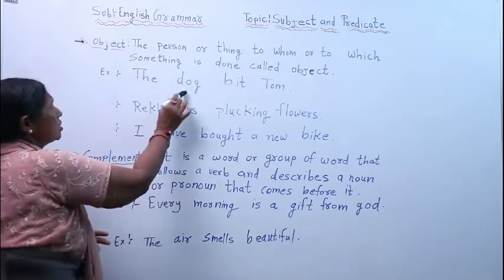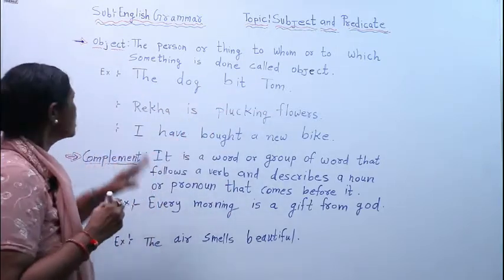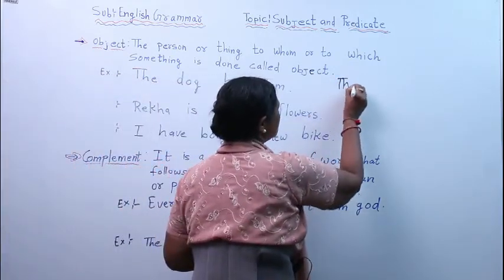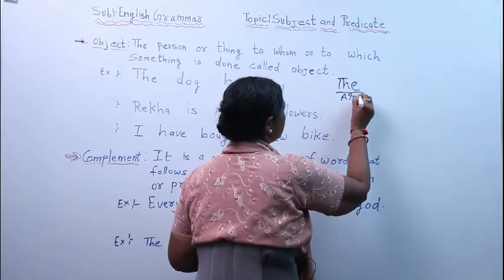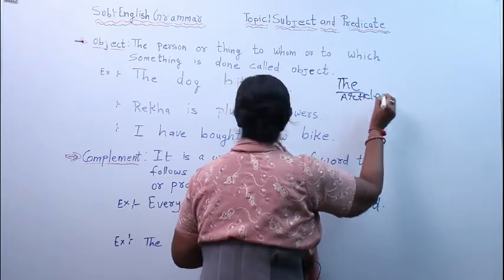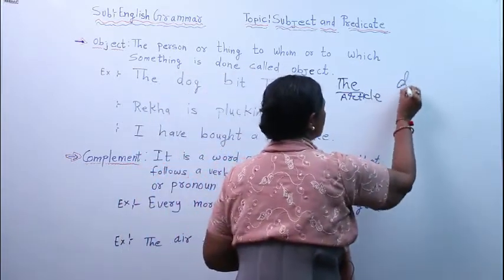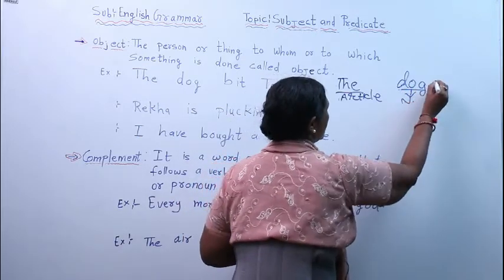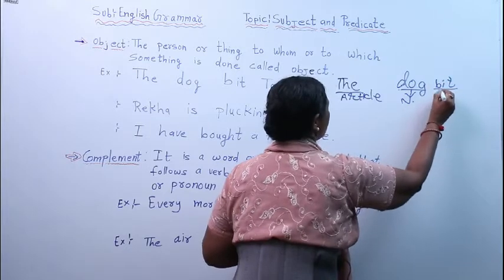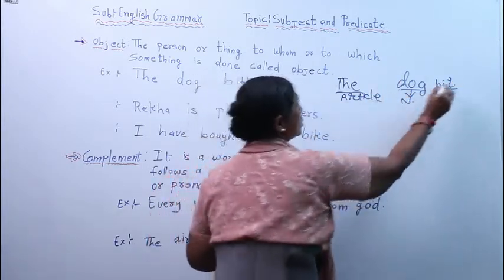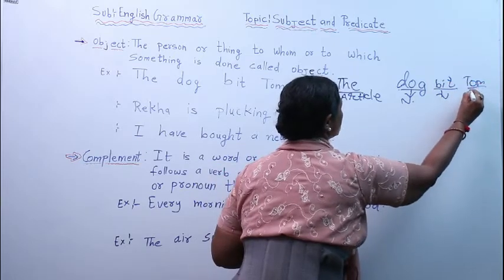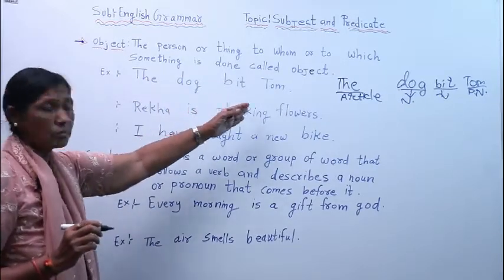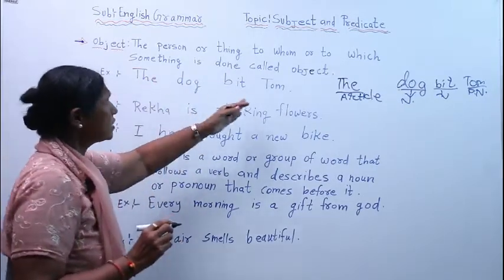Here see, the dog bit Tom. Here I will show you some examples. The is an article. Then comes dog. Dog is that noun. Bit is what? Bit is verb. To whom? To Tom. So Tom is proper noun. Who bit Tom? Dog bit Tom. So now I think you have understood.